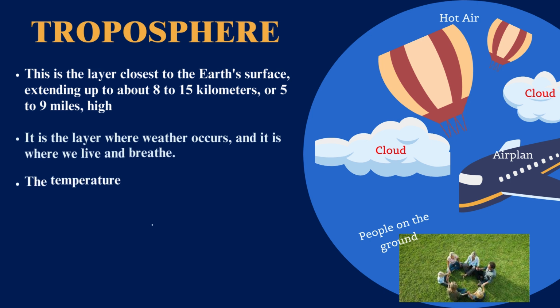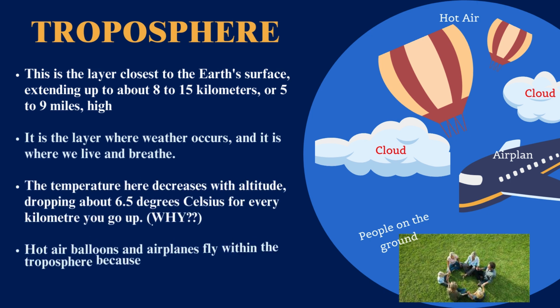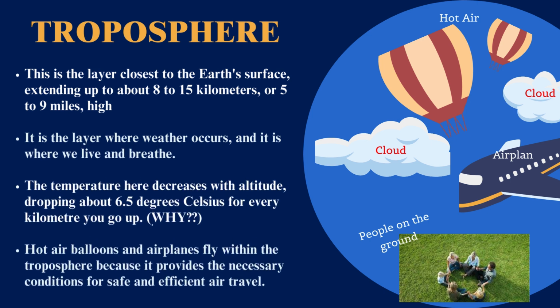This is the layer closest to the Earth's surface, extending up to about 8 to 15 kilometers or 5 to 9 miles high. In the troposphere, the air we breathe is found, and it's where all the weather happens. The temperature here decreases with altitude, dropping about 6.5 degrees Celsius for every kilometer you go up. Why does this happen? It's because the troposphere is heated from below by the Earth's surface.